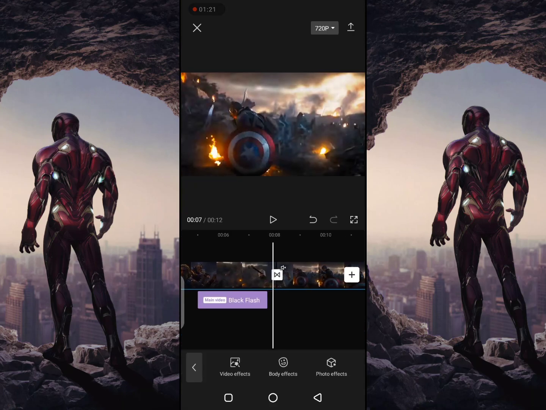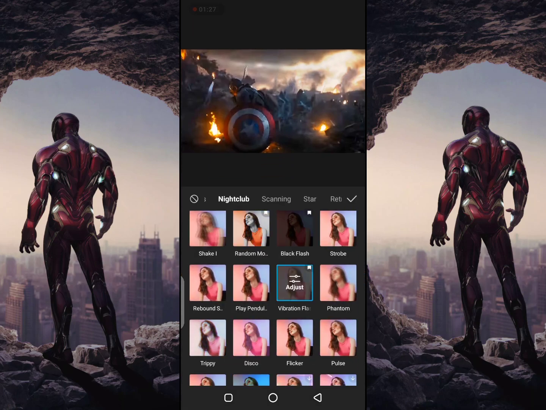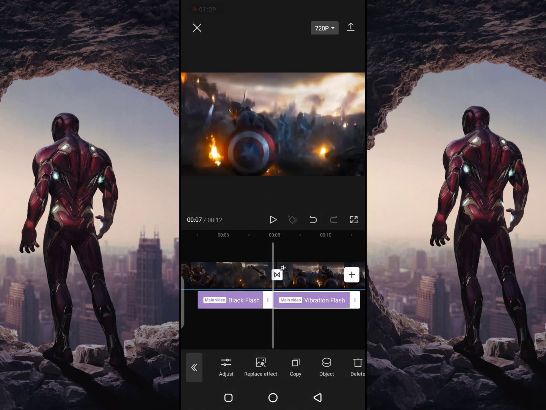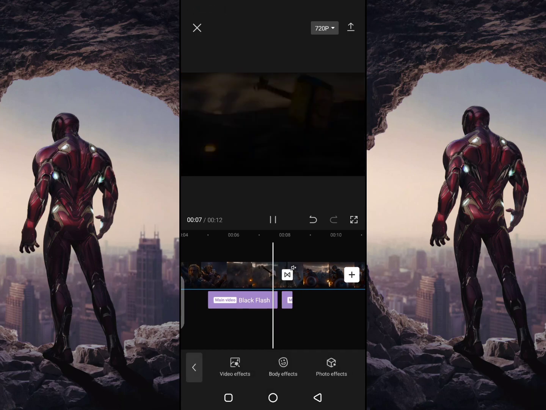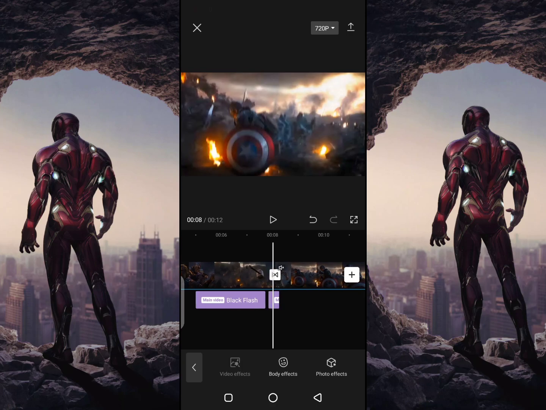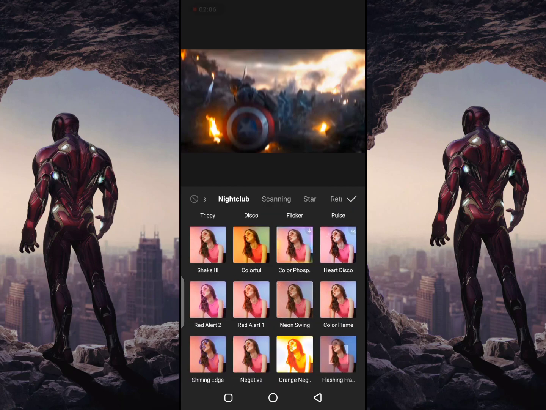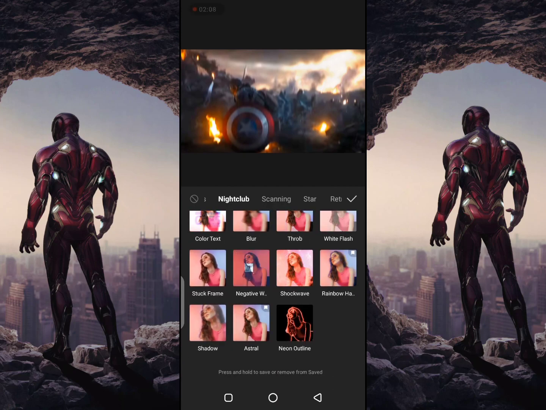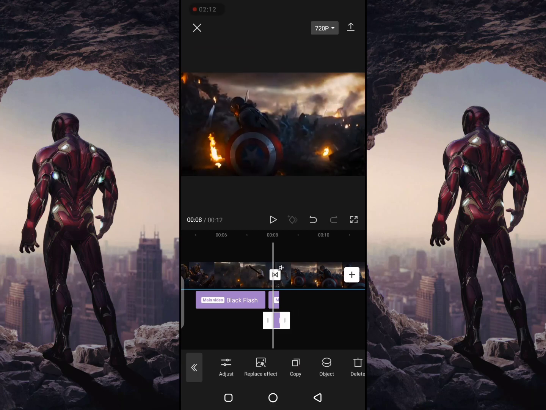Go to Effects. Select Vibration Flash. Adjust in the split area. Go to Video Effects. Select Astral. Adjust in your clip.